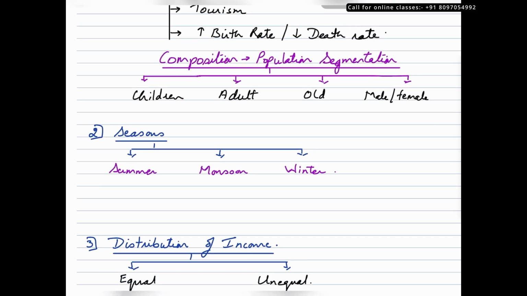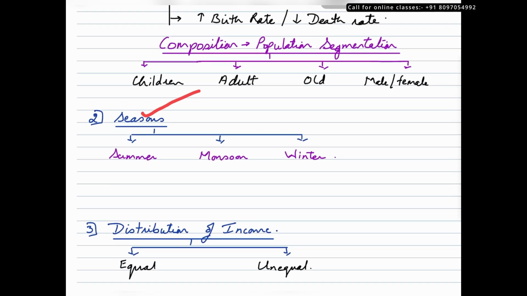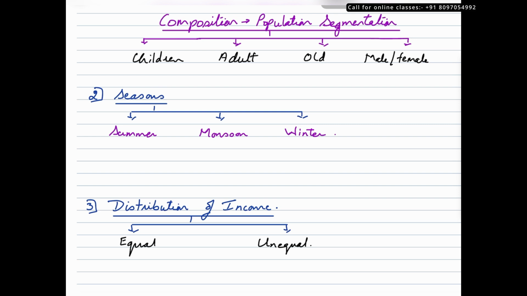The next factor is seasons. Now a lot of boards might want to include it as a specific factor exclusively. Many a times children may write it on their own accord. Now seasons is something that would again impact the demand for goods and services to a great extent.